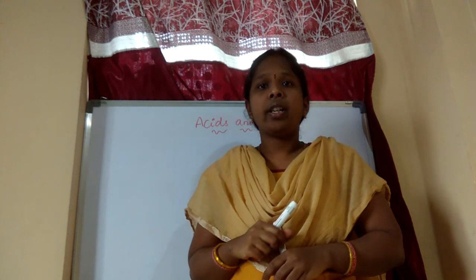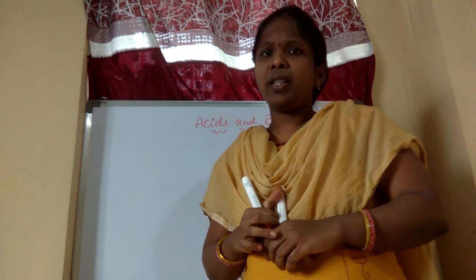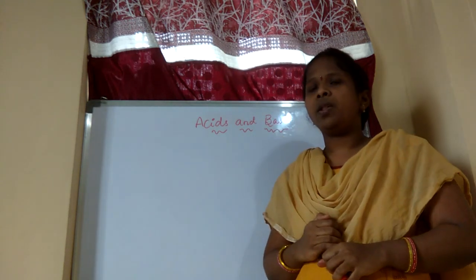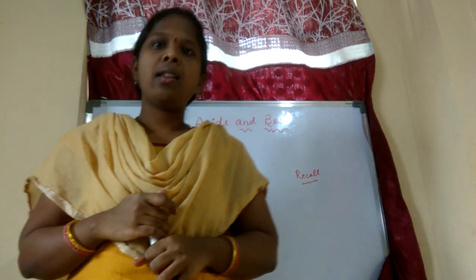If you use that, it is also a natural indicator. And synthetic indicators we discussed yesterday: for example, when making kesari bath we use an artificial color, and the artificial colors we use are called synthetic indicators.